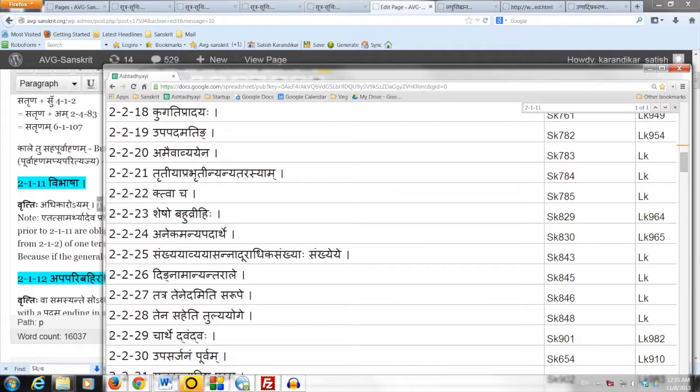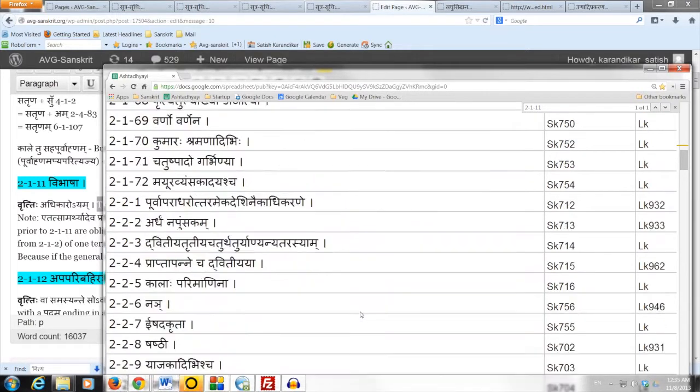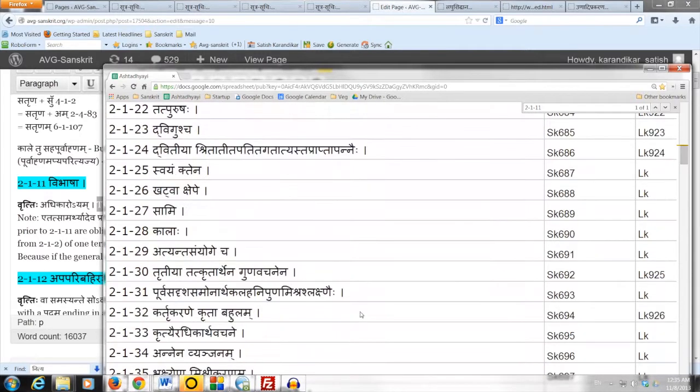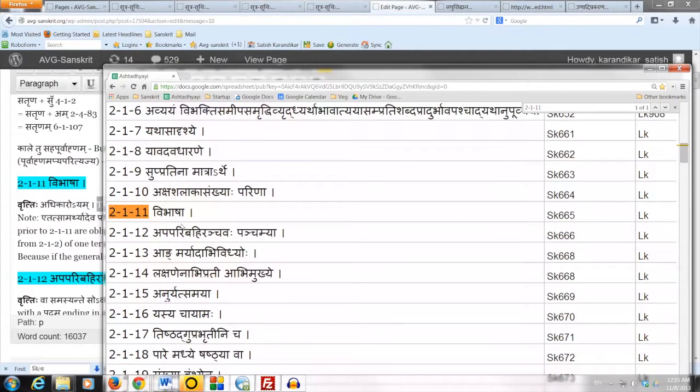Now, as we'll see later, Charthe Dvandvaha 2.2.29 is the last Samasa Vidhayaka Sutram. So basically, all the remaining compounds prescribed from here on down are optional. Optional meaning that a sentence is also possible. So there are two choices.